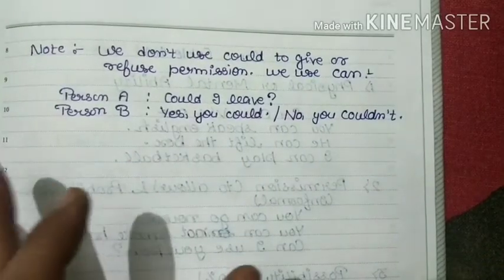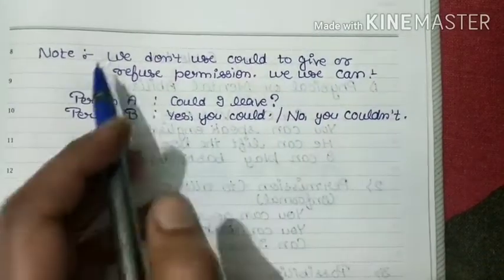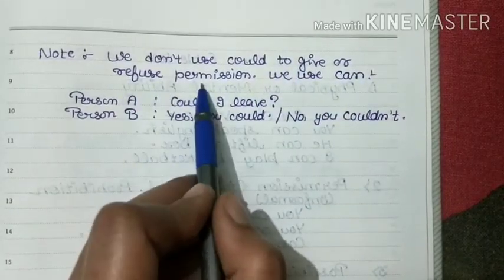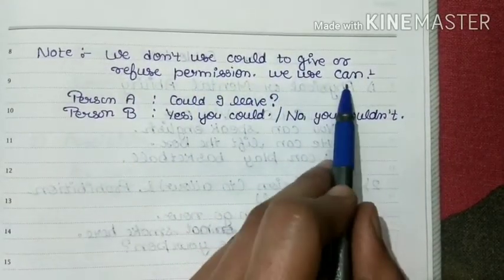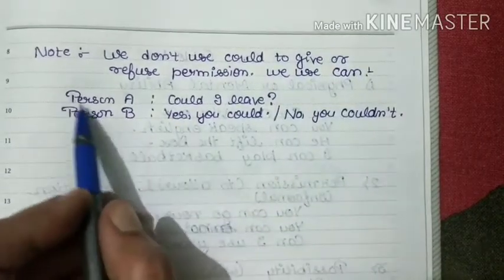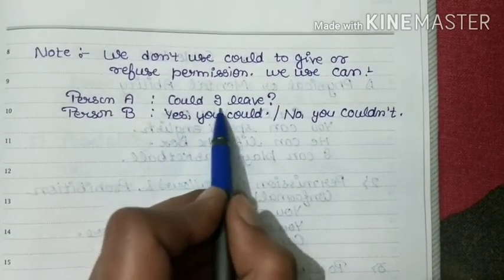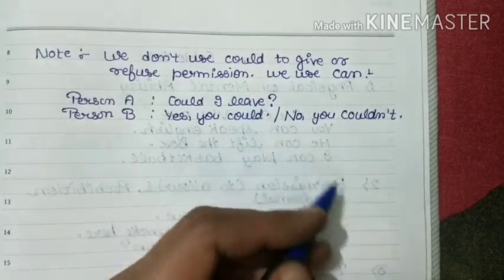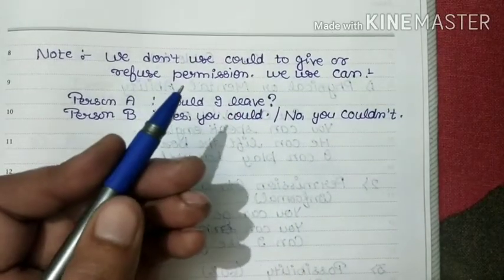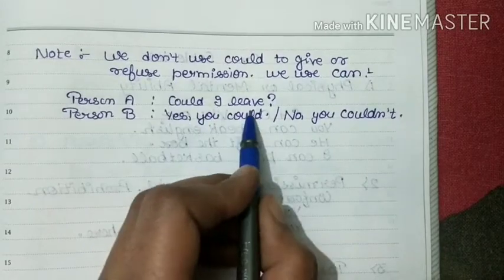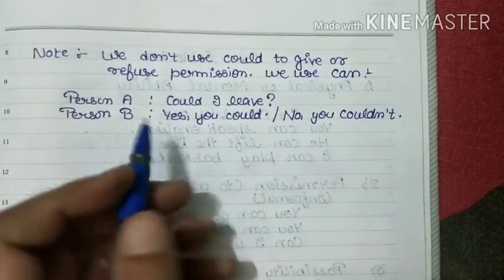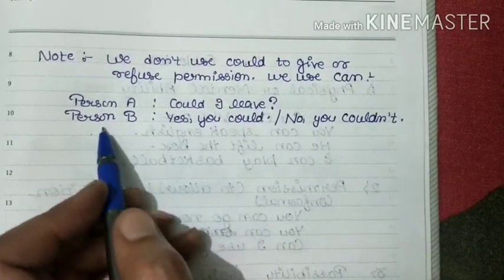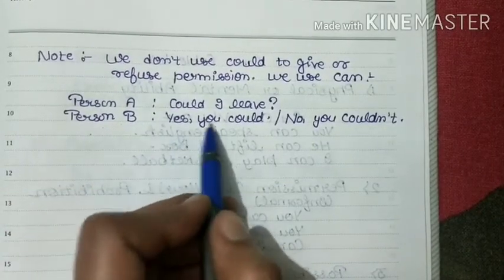The last thing we have to note here is that we don't use could to give or refuse permission. We use can. See the example. Person A: Could I leave? That means the person is asking permission from someone else. The person who is replying we consider as person B. Yes, you could.